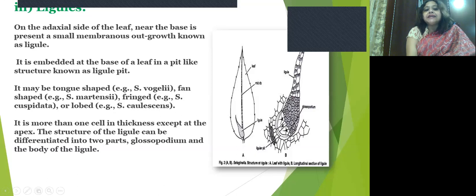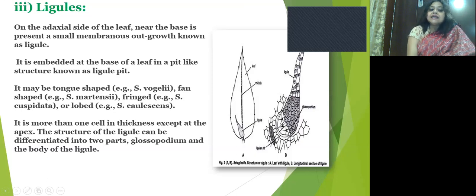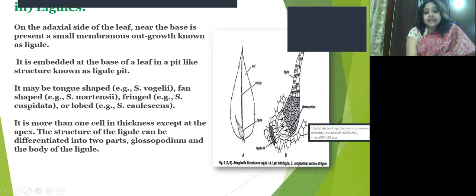It may be tongue-shaped in Selaginella voegeli, fan-shaped in Selaginella martensii, and fringe-shaped in Selaginella cuspidata, or may be lobed in Selaginella caulescens. It is more than one cell in thickness. Say here, more than one cell in thickness except at the apex.